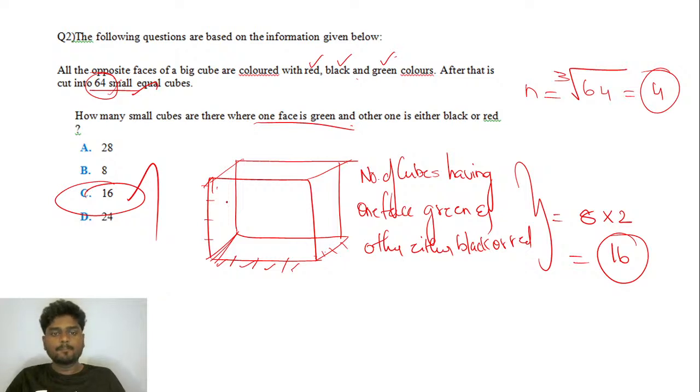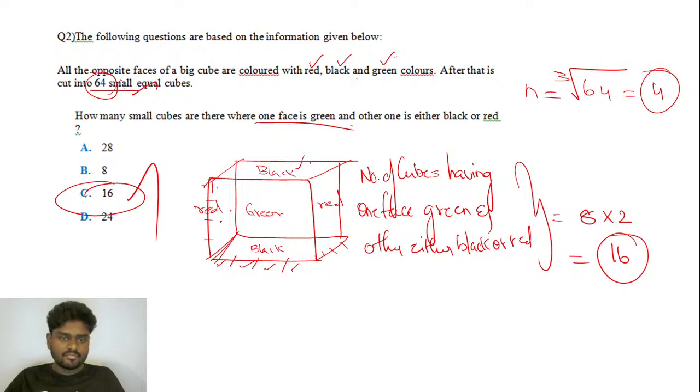How one face is green? Let's try to see here. Now listen carefully. Here, for example, if I try to paint the front face green, the rear face, the back face will also be green. And if the top face I paint as black, then the bottom face will also be black. And the side face, if I try to paint it as red, this side face will also be red. So that's what it means. Opposite faces are painted with the same colors, right? So opposite faces of big cubes are colored with red, black, and green.